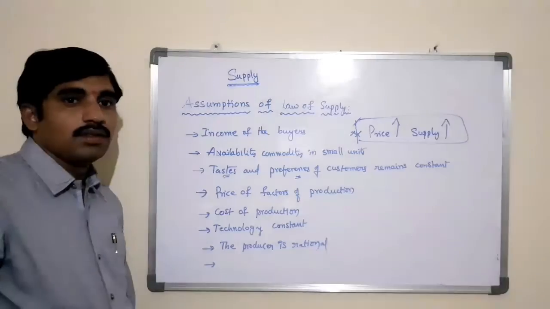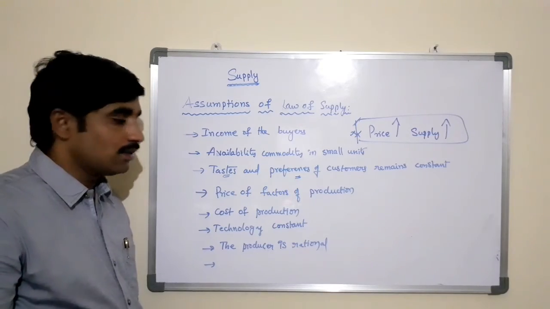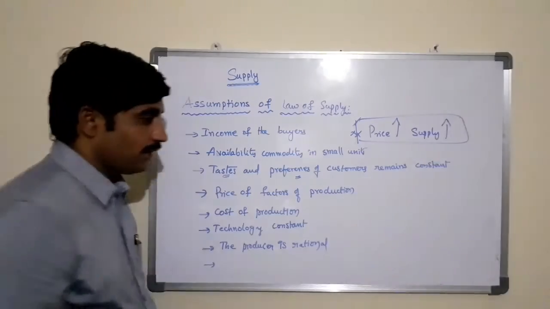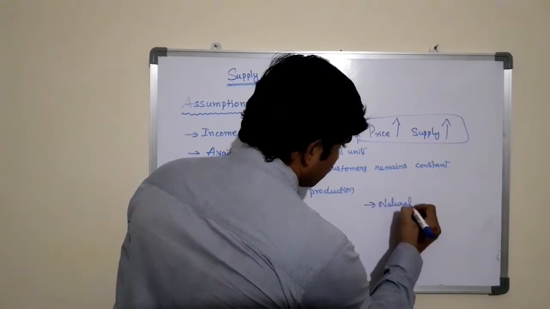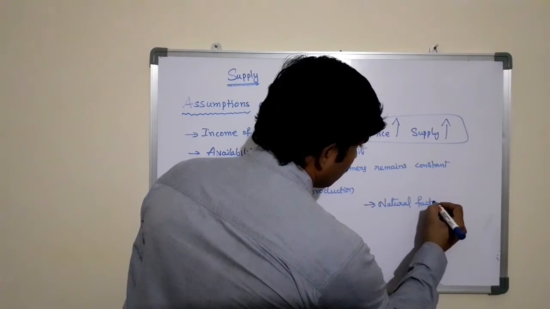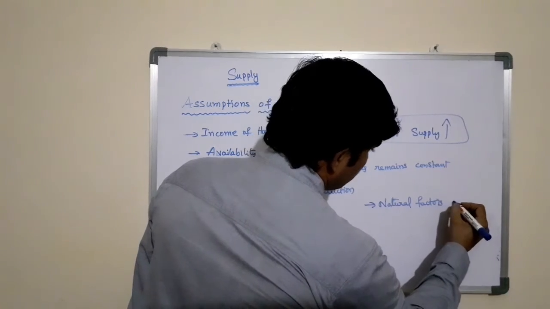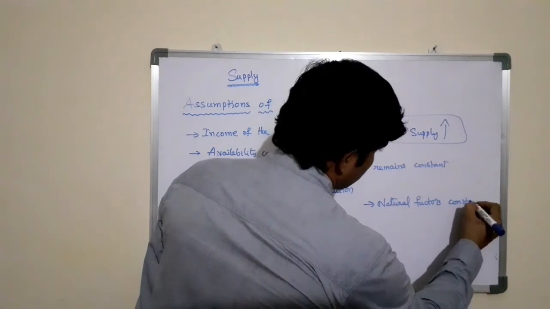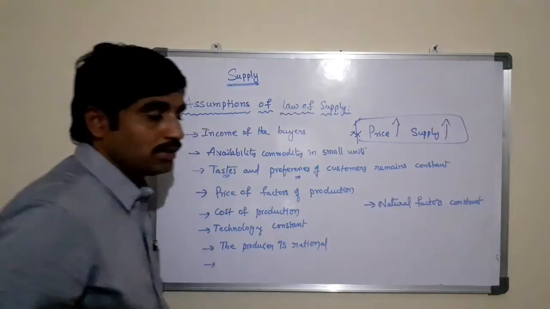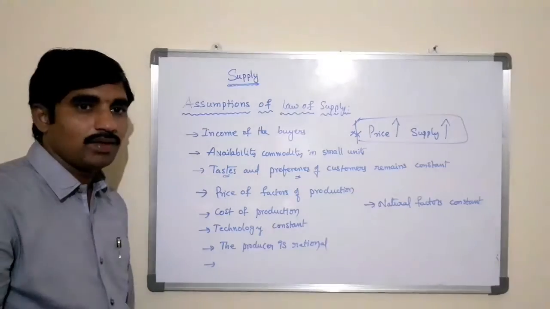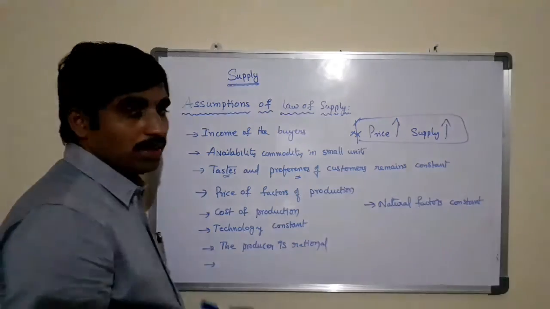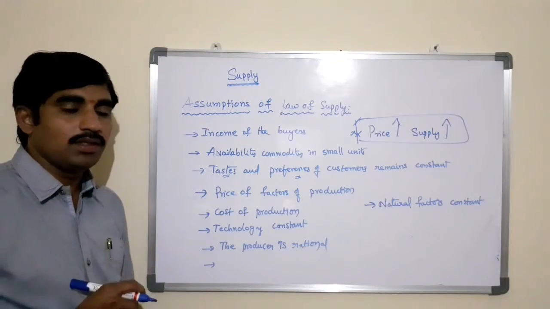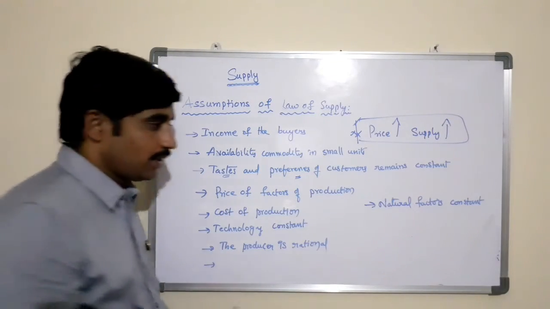The natural factors available in the market remain constant and should not be changed, to say that the law of supply holds good. And the expectations of the producers and the government policies do not change over a period of time.